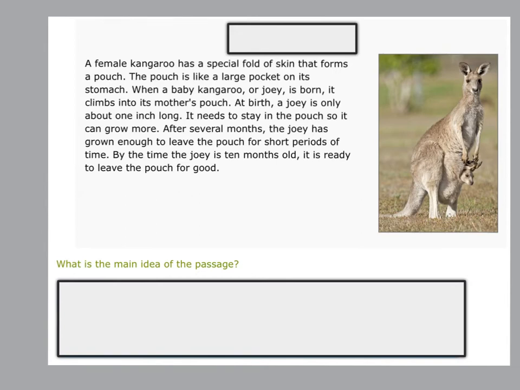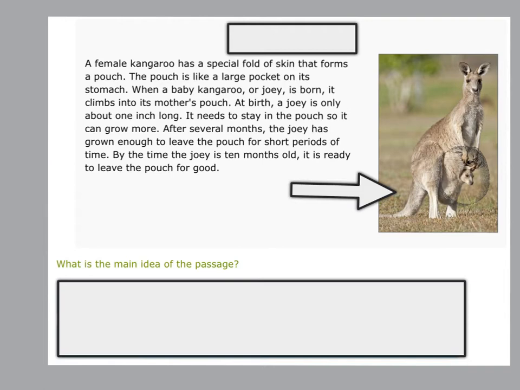You've probably already guessed, but our next passage is going to be about kangaroos. So if you take a look at the picture, because remember, pictures do give us good clues. If you take a look at this picture, I see that there is a kangaroo here. I see the little baby, Joey, poking out of the pouch. And it makes me wonder what the title of this passage would be. So I'm going to read through the passage first, and then we're going to talk about what a good title would be.